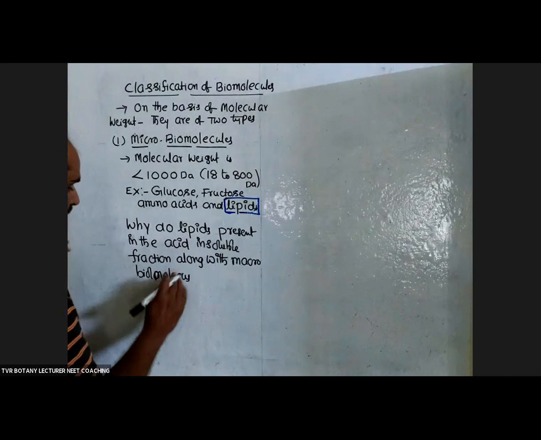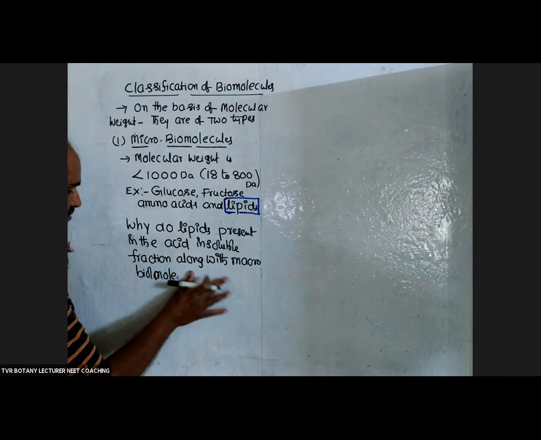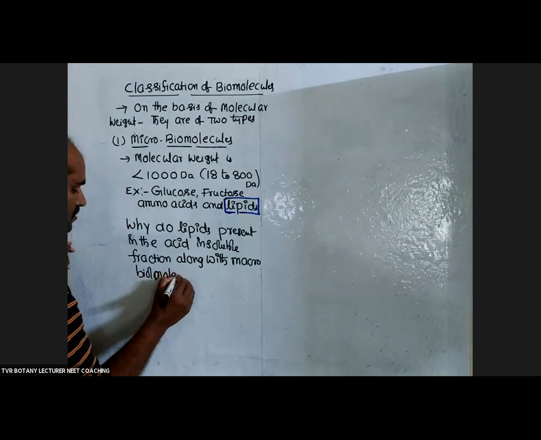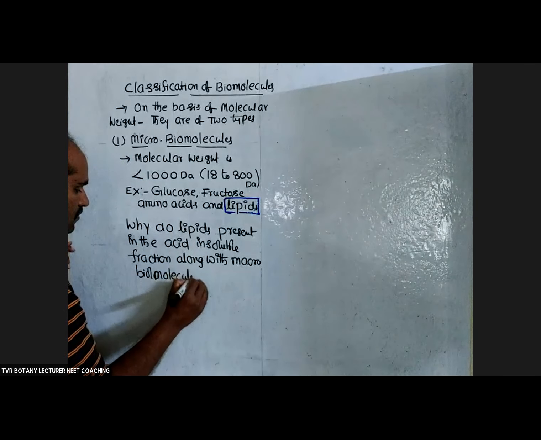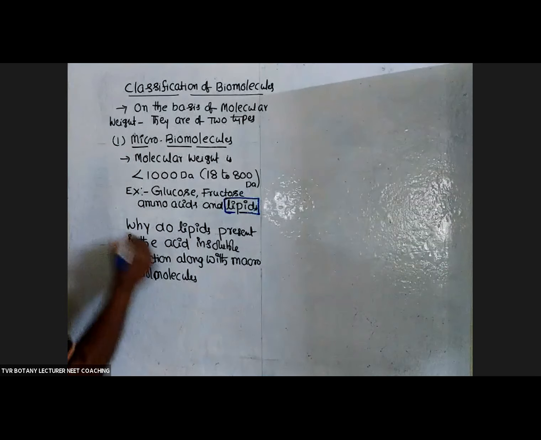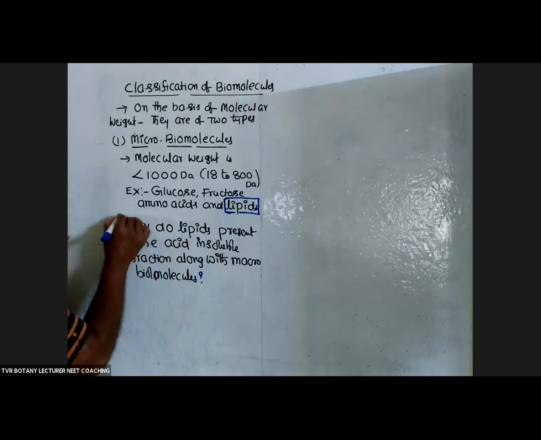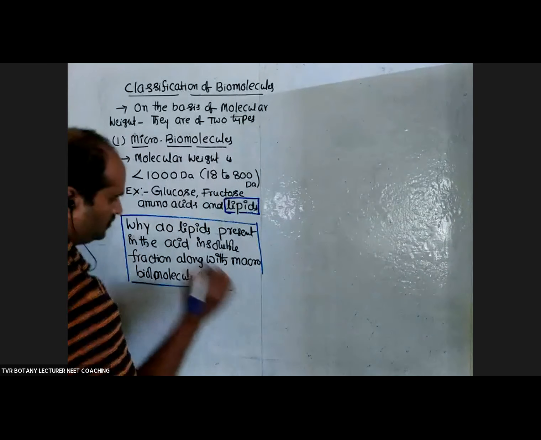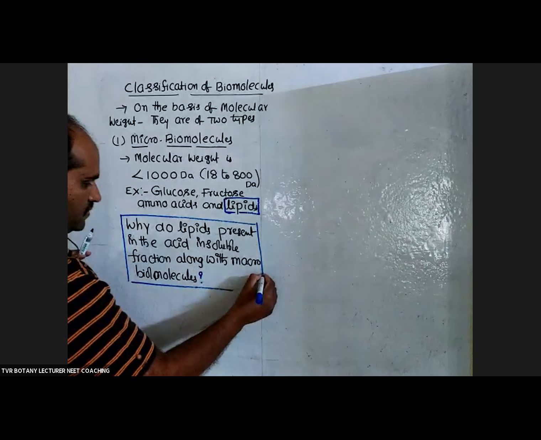Here, macrobiomolecules have molecular weight more than 10,000 Daltons. So why was lipid accumulated there? That is the question we have to discuss. Lipid was present in the acid insoluble fraction.